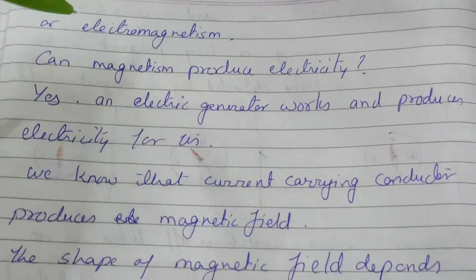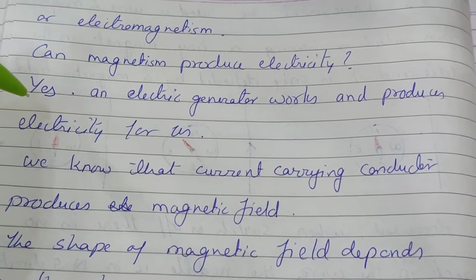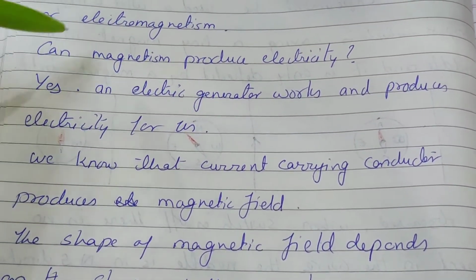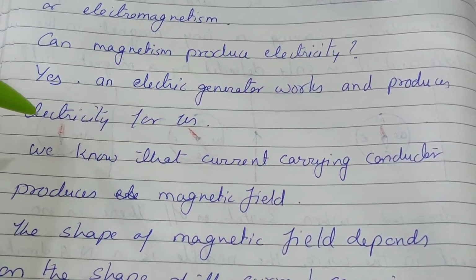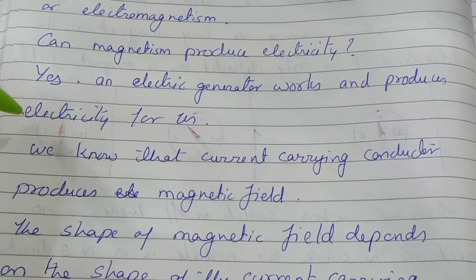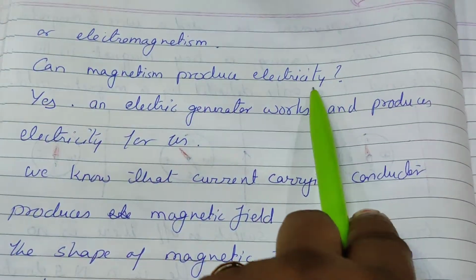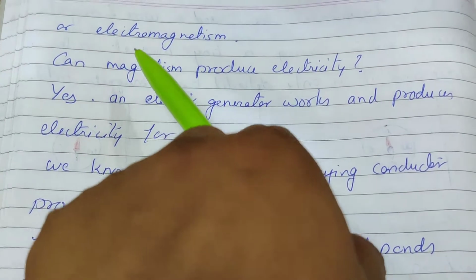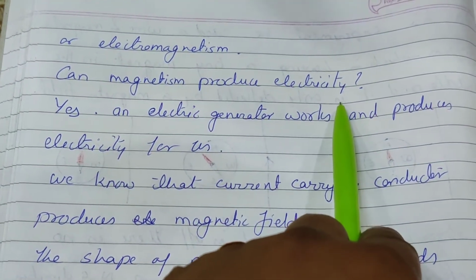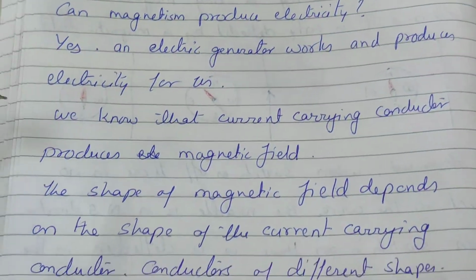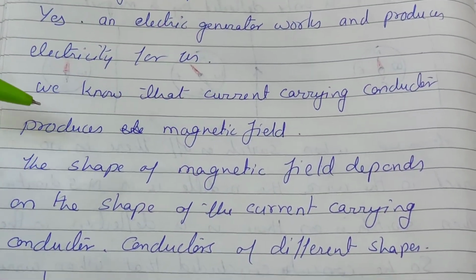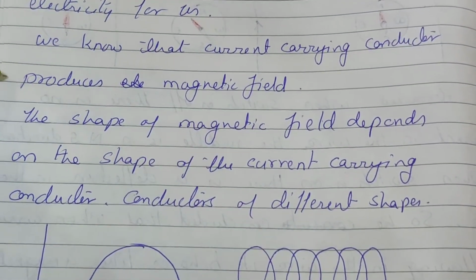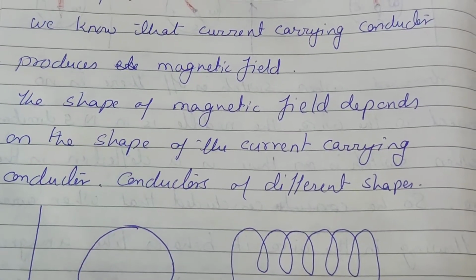Yes, children. An electric generator works on this process and produces electricity for us. Electricity produces magnetism, and magnetism produces electricity. Okay, now we will learn further about it. We know that a current carrying conductor produces a magnetic field.